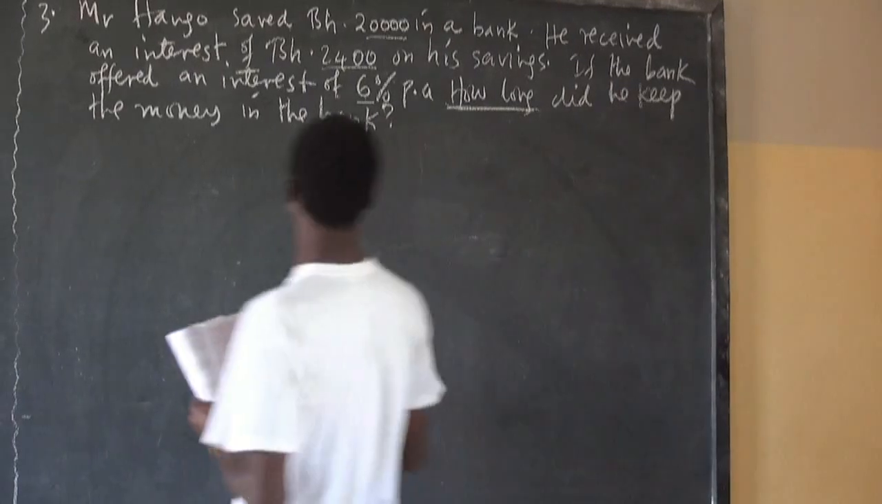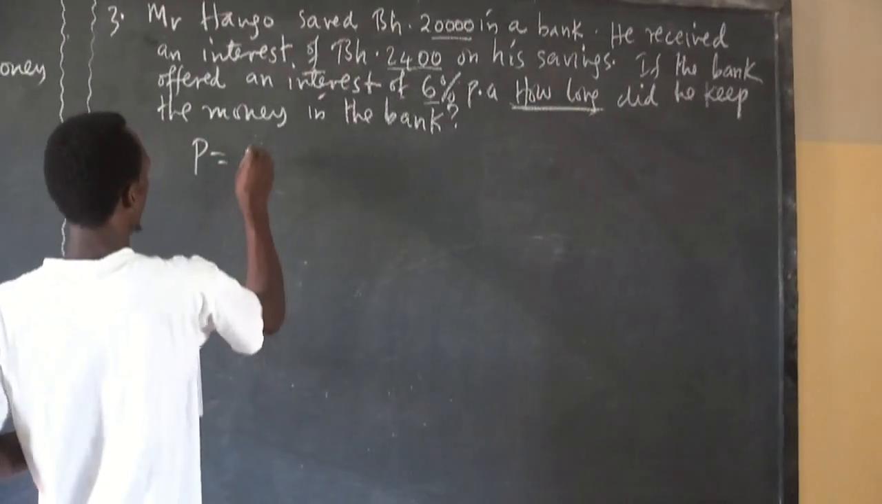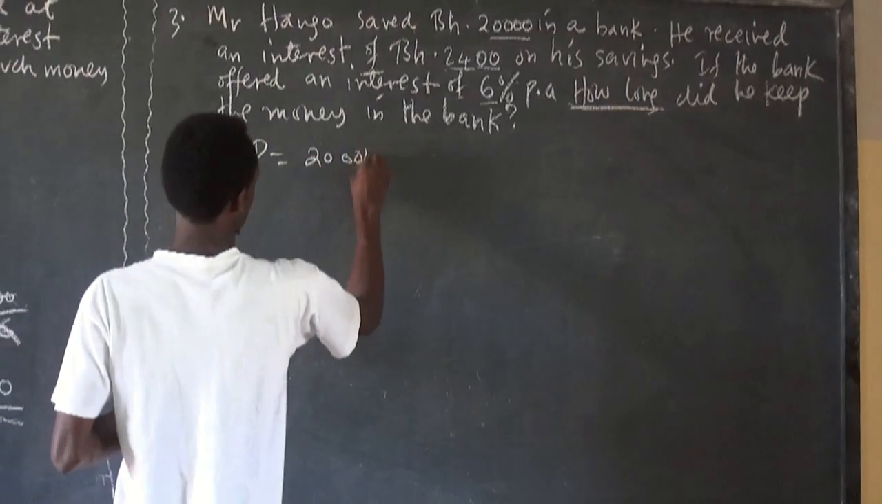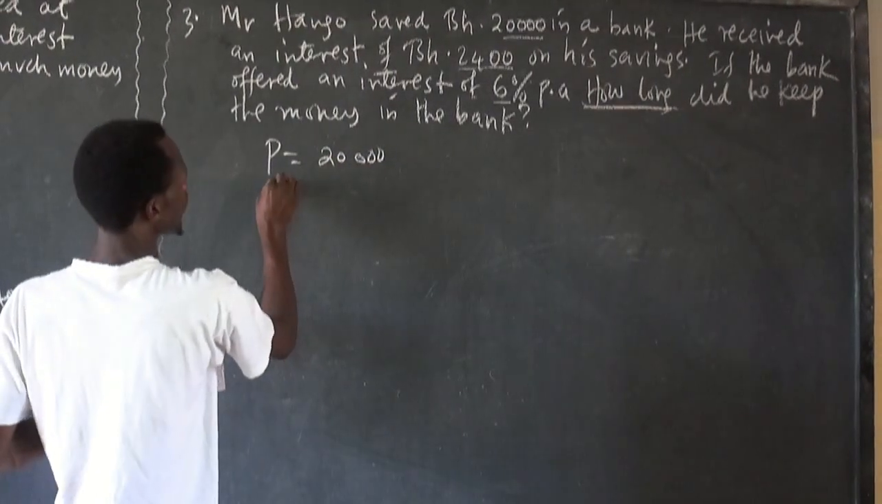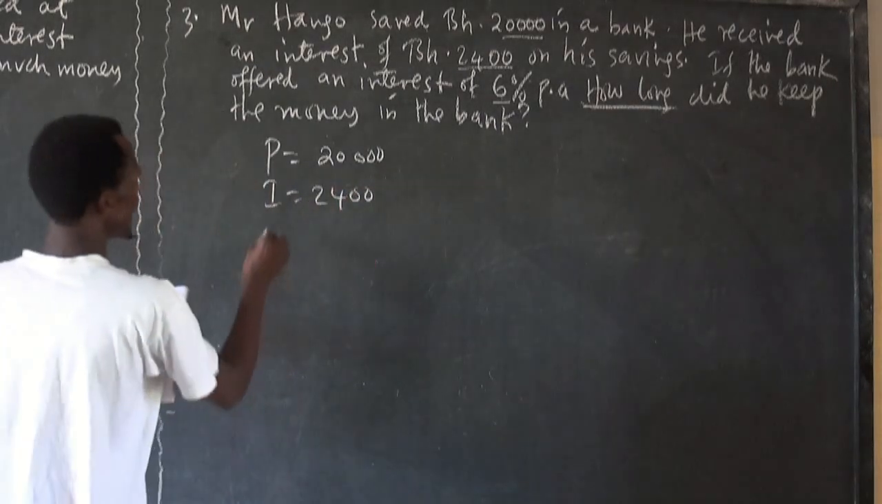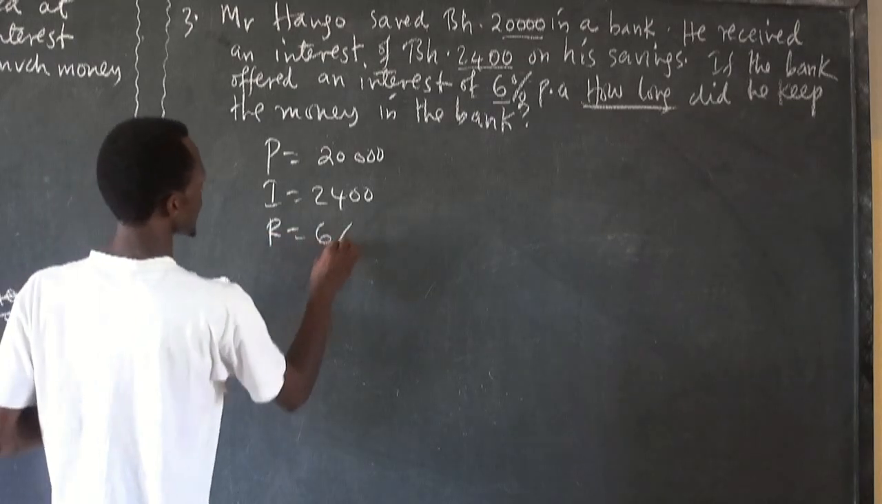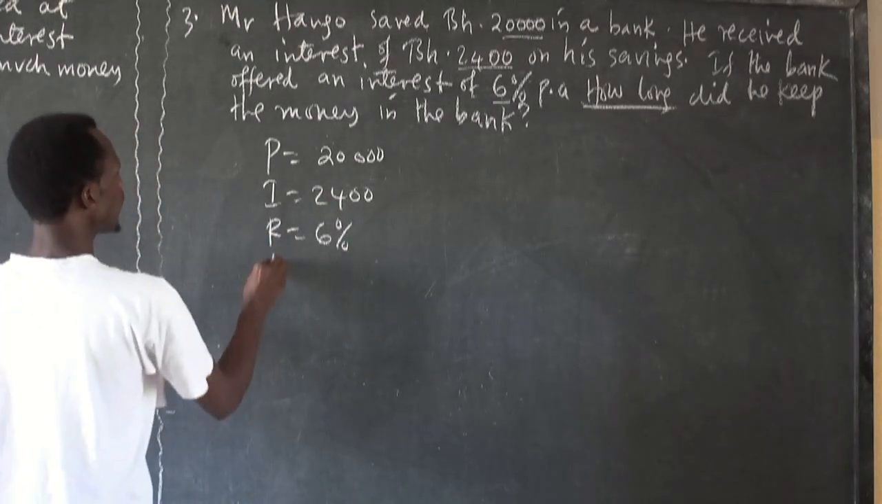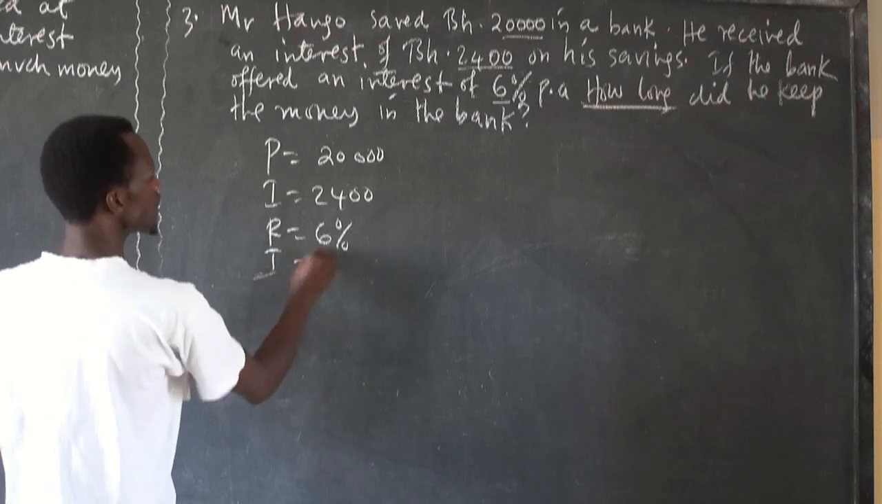What is missing here? You have the deposited amount, which is 20,000. Then you have interest, which is equal to 2,400. Now we have rate, which is equal to 60%. Now we are looking for time. Time is equal to what?